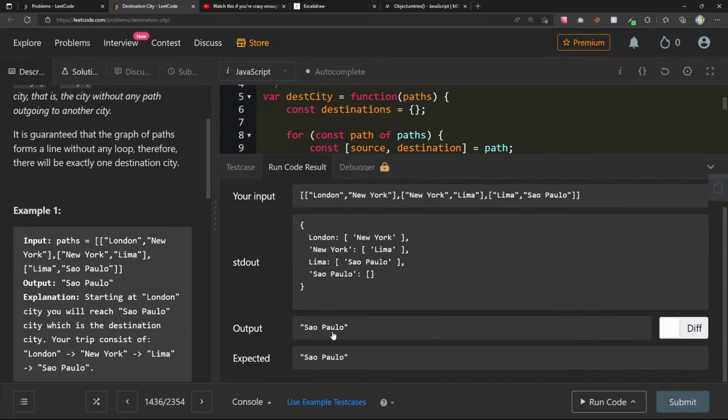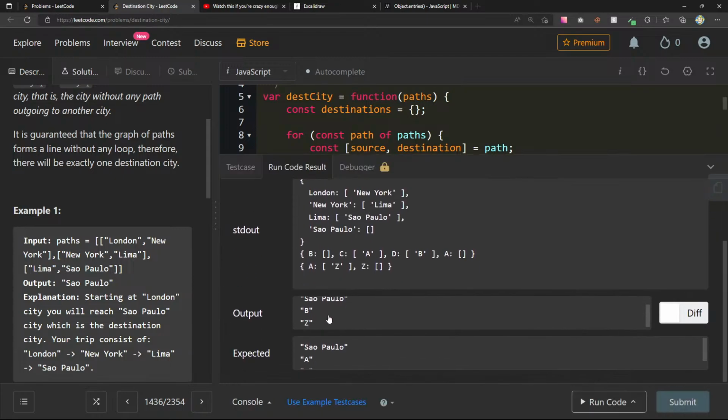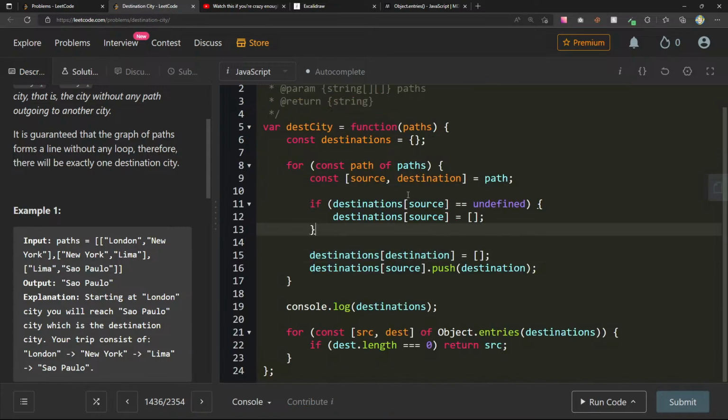Okay, so that's fine. Now we do get Sao Paulo. The last one should be Z. Sao Paulo BZ. And this time we got, let's see. This one, destination. Should we only ever do this the first time? Let's go through this one again.